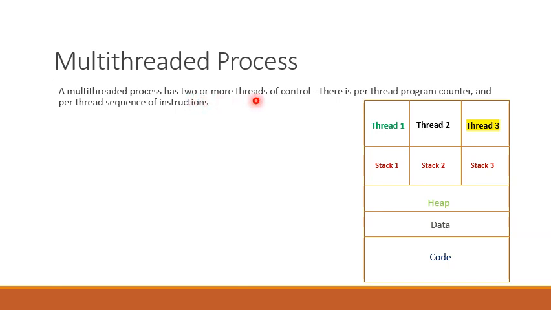The meaning of two or more threads of control is that there are two or more sets of instructions that can be executed independently. Moreover, in each of these sets, the flow of execution will be determined by the program counter register, as we have seen before in a single threaded process. However, because there are two or more different sequences of instructions, there will be a program counter register per thread. Every thread will have an associated program counter register.